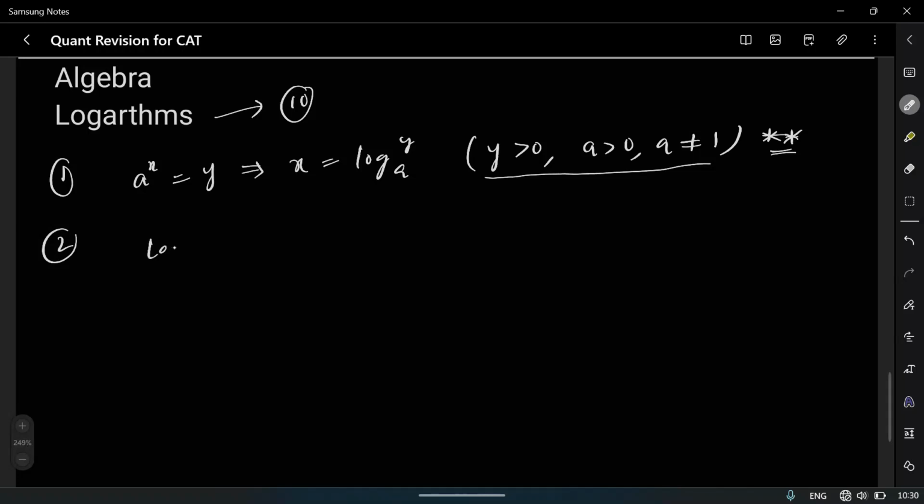And the second formula, which is log of pq base a equals log of p to the base a plus log of q to the base a. If it's p by q, then here we'll get minus.